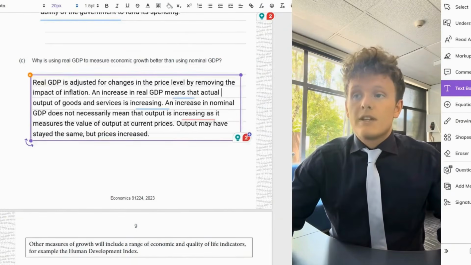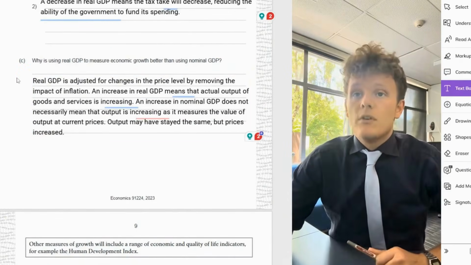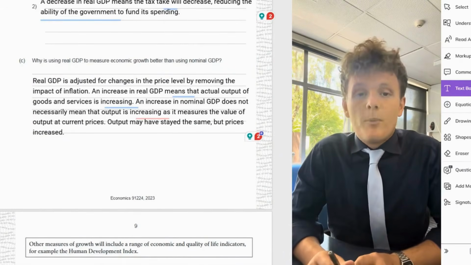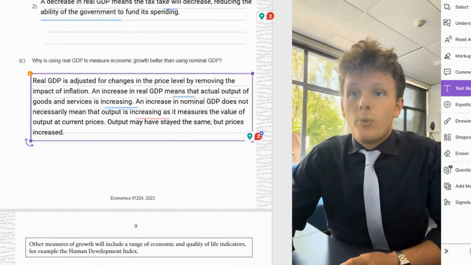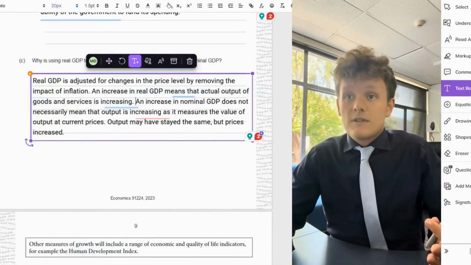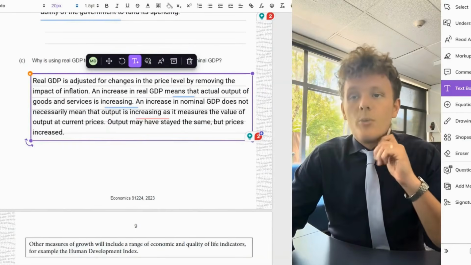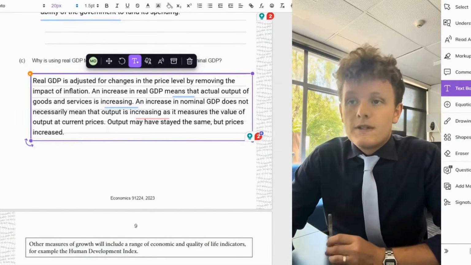So real GDP reflects the actual amount of goods we're producing, not just the monetary value. Real GDP is adjusted for changes in the price level by removing the impact of inflation. An increase in real GDP means that the actual output of goods and services is increasing, meaning we're getting more goods and services. An increase in nominal GDP does not necessarily mean that output is rising, as it measures the value of the output at the current prices.